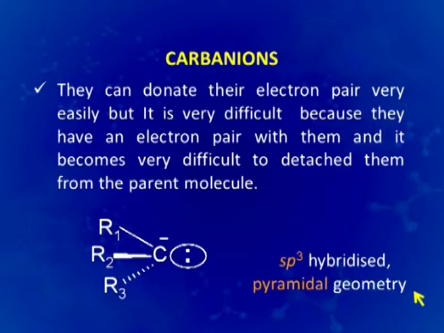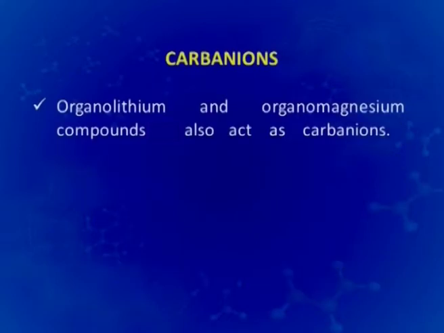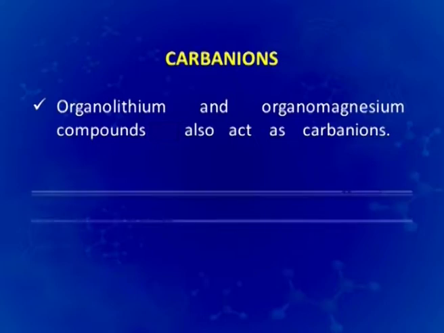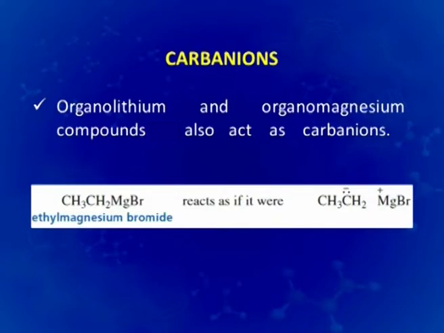Besides these types of carbocations, we have organolithium and organomagnesium compounds which act as carbanions. As you can see here, we can write ethyl magnesium bromide like this also. You know that magnesium is electropositive, so there is a positive charge on magnesium and CH2 becomes partially negative. So, this ethyl group acts as a carbanion and magnesium bromide as the positive part of it.